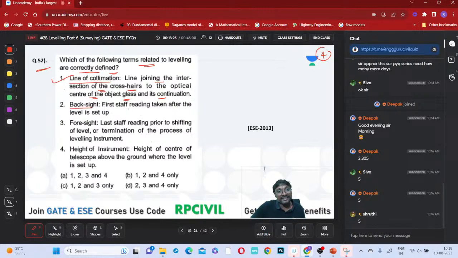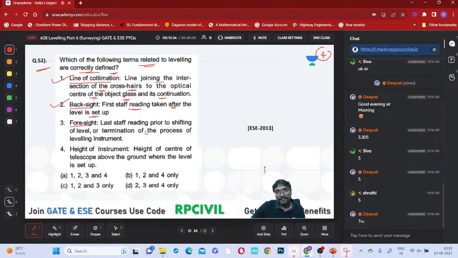Backsight: the first staff reading taken after the level is set up. First, when you keep the instrument, we take the backsight on the benchmark, and then we take the foresight. Foresight: the last staff reading prior to shifting the level or terminating the process of leveling. Yes, that is also correct.